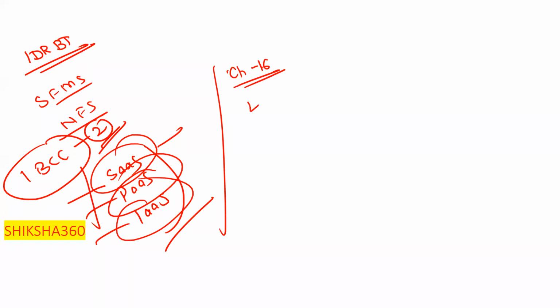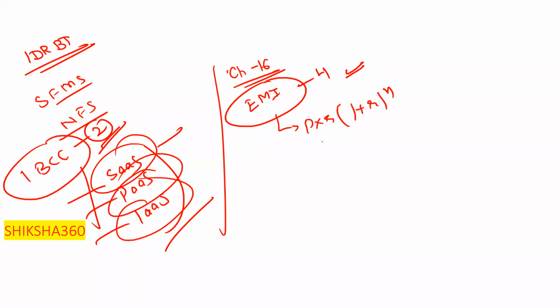Very, very important. In that we have to discuss the EMI. They asked a 4-mark case study on the EMI last time. You have to remember the formula: EMI is equal to P into R into 1 plus R power n, divided by 1 plus R power n minus 1. You will definitely get a question from that. I will share one case study which they asked last year in the group. You have to go through that. I will share some questions also.